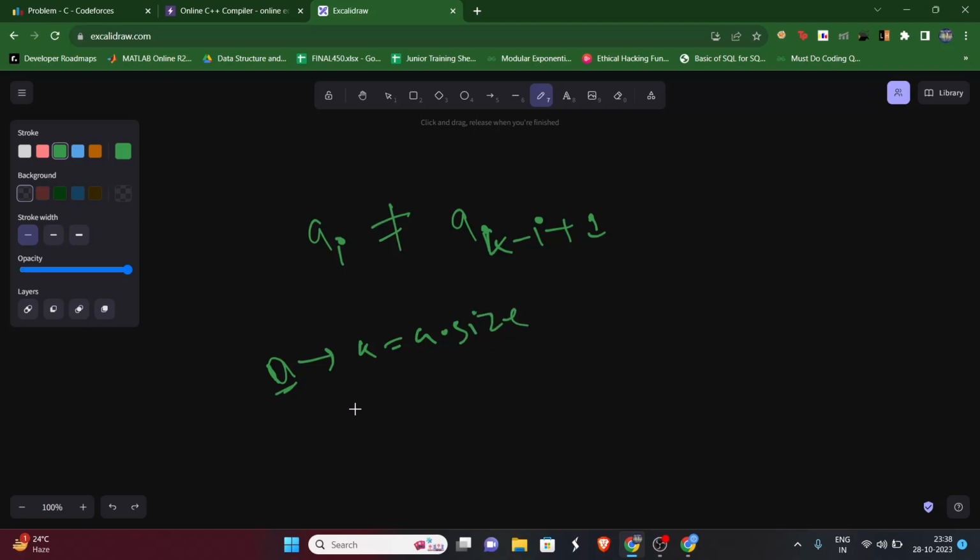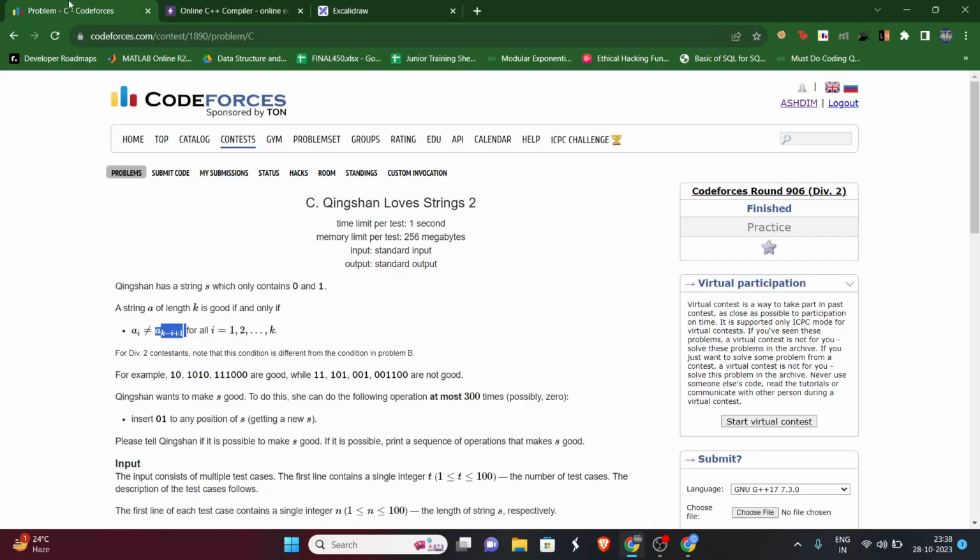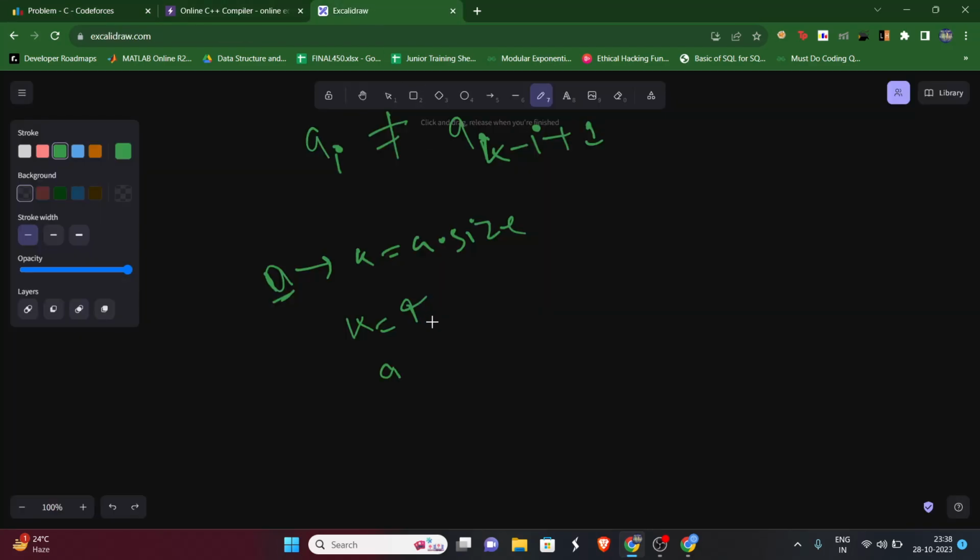So if k is equal to 4, then, and one thing to note down is that the numbering starts from 1, that is, the indexes will be from 1. We can write that a of 1 should not be equal to a of 4 minus 1 plus 1, that is a of 4.